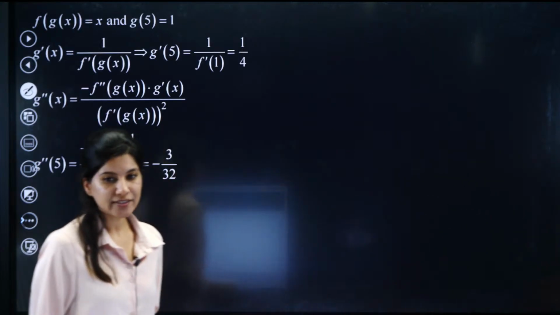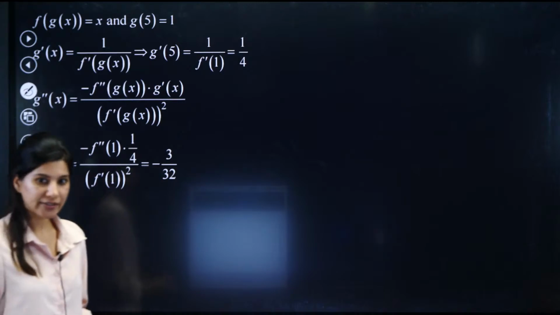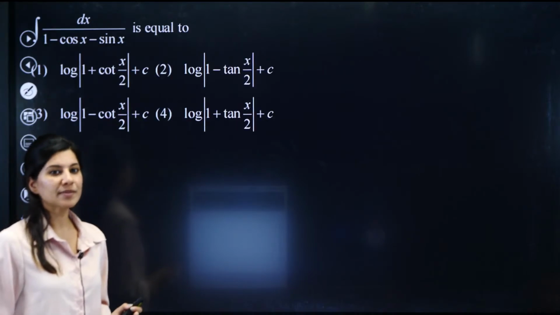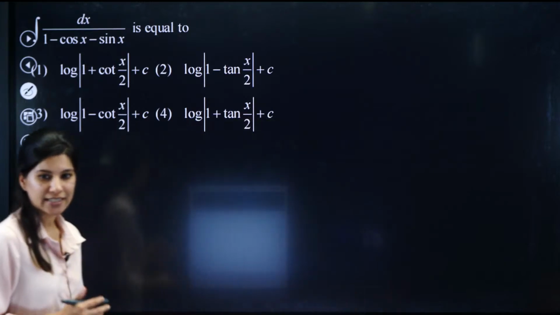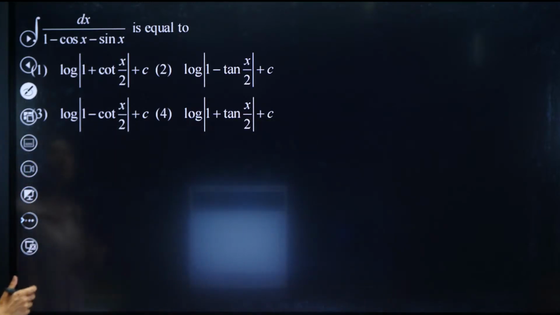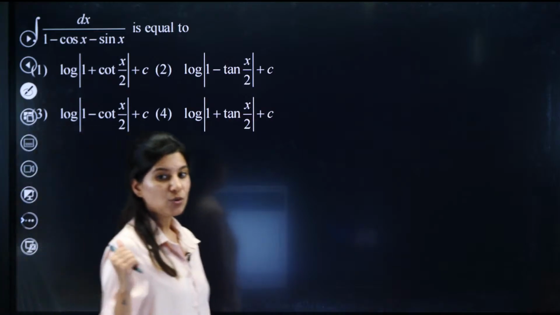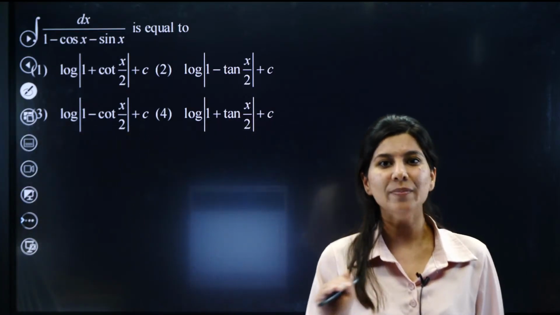So minus 3 by 32, correct? Got it? Clear? How to solve such problems? Now we are having a question from integration. Let us get into integration. Yes. So dx upon 1 minus cos x sin x. If you know this format, the question will be a cakewalk for you.